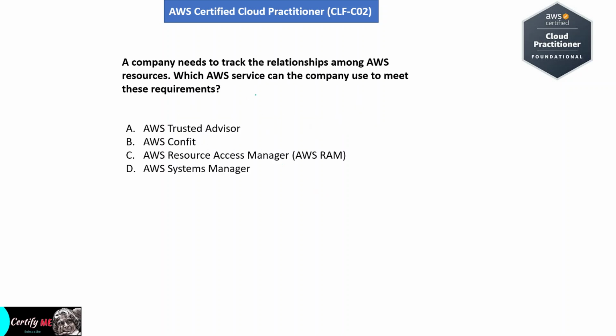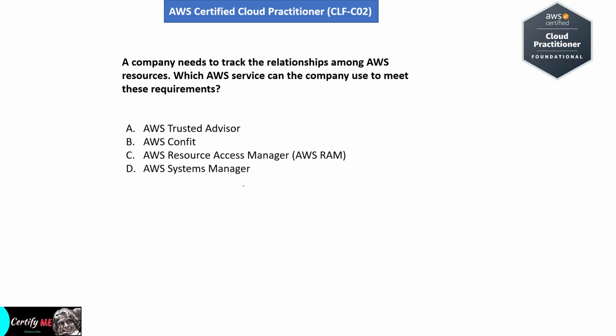A company needs to track the relationships among AWS resources. Which AWS service can the company use to meet these requirements? Option A, AWS Trusted Advisor. Option B, AWS Config. Option C, AWS Resource Access Manager. Option D, AWS Systems Manager.